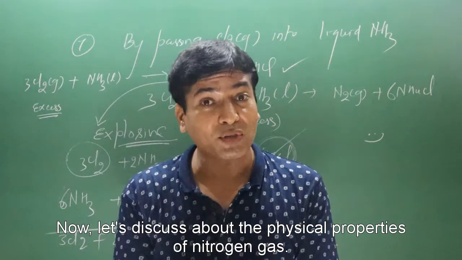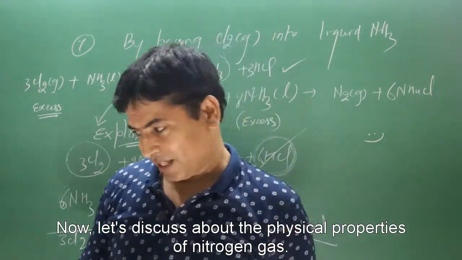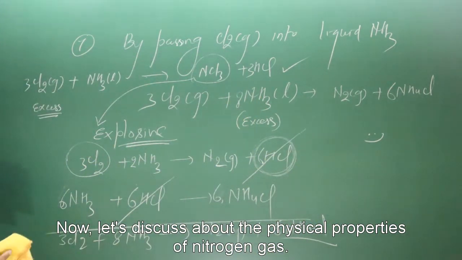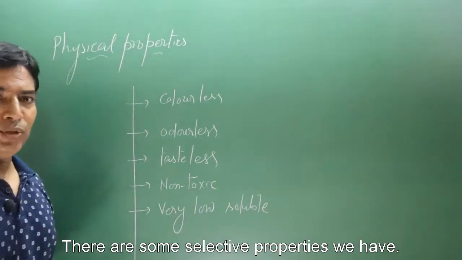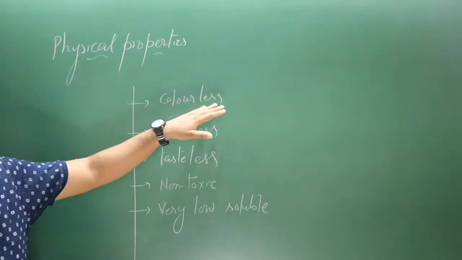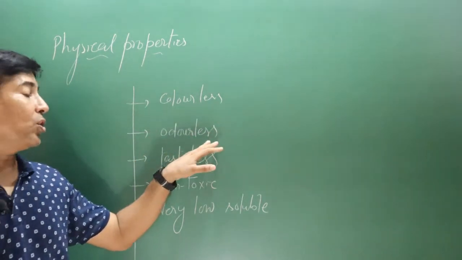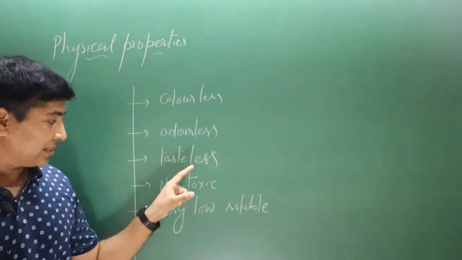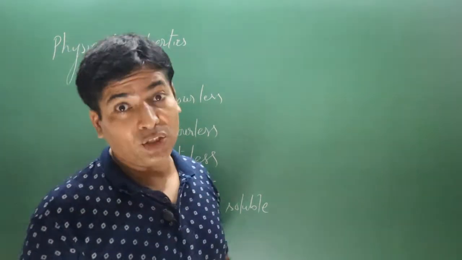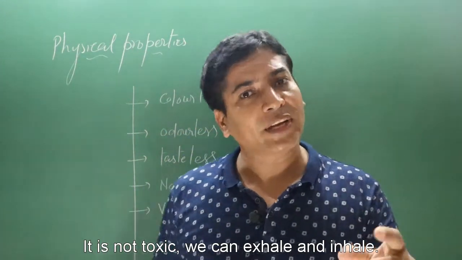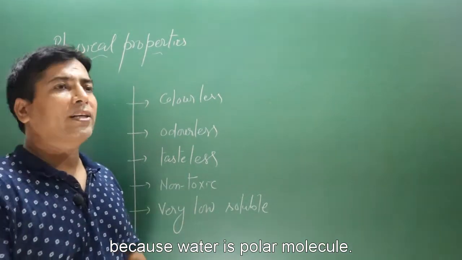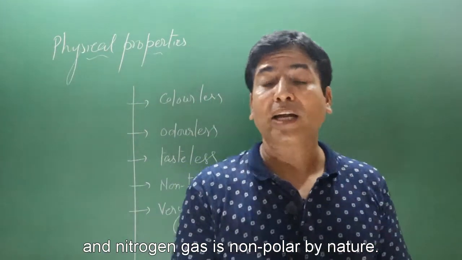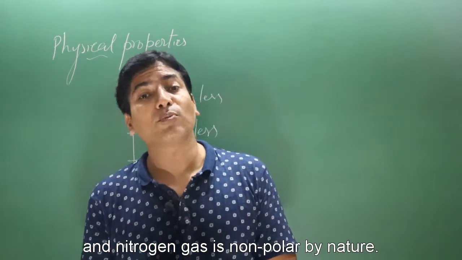Now let's discuss the physical properties of nitrogen gas. There are some selective properties we have. Nitrogen gas is a colorless gas, it is odorless, it is tasteless, and it is non-toxic. We can exhale and we can inhale. It has very low solubility in water because water is a polar molecule and nitrogen gas is non-polar by nature.